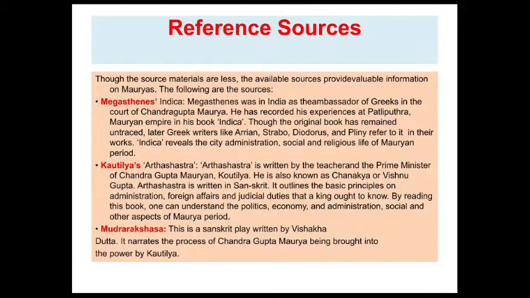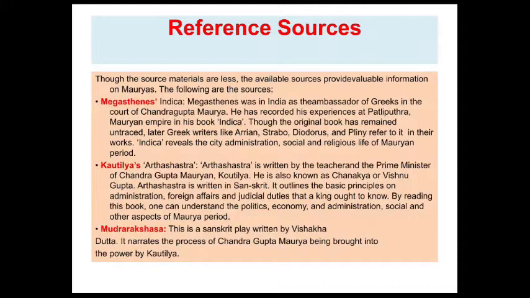First one, Megasthenes' Indica. Megasthenes was in India as the ambassador of the Greeks in the court of Chandragupta Maurya. He visited as an ambassador and recorded his experience. He stayed in Chandragupta's court and wrote his experiences at Pataliputra, the capital of the Mauryan Empire, in his book Indica.